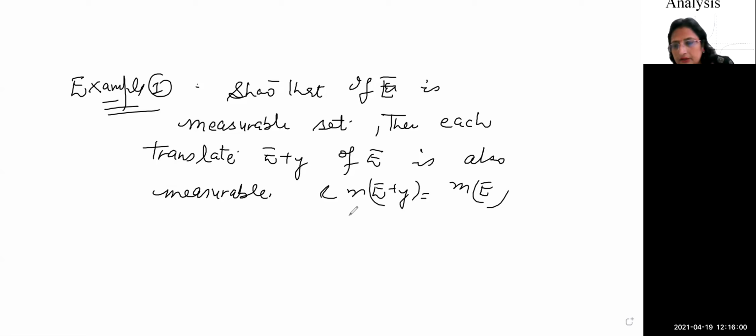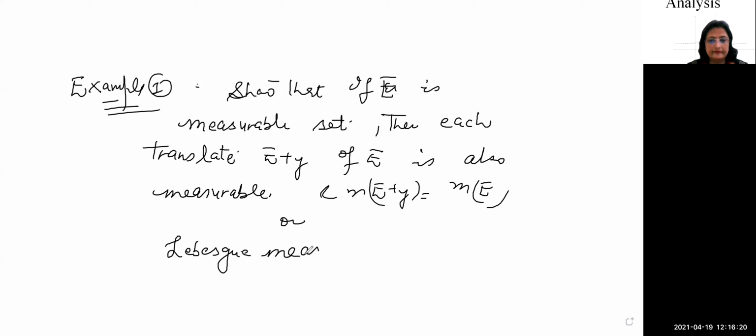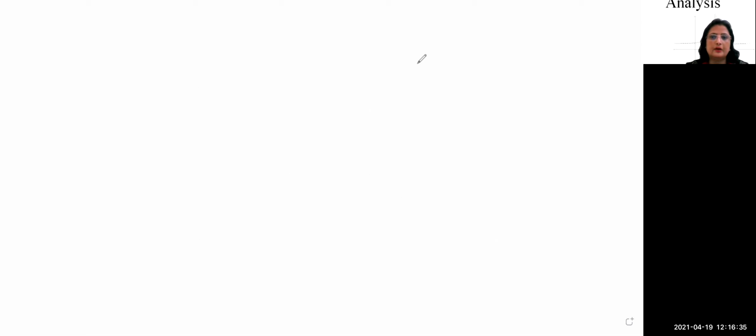We have already done this question in outer measure. This is one of the properties: the outer measure m star is translation invariant. So here you can write that the Lebesgue measure is translation invariant. This is one of the properties of Lebesgue measurable sets. So let's come to its proof.